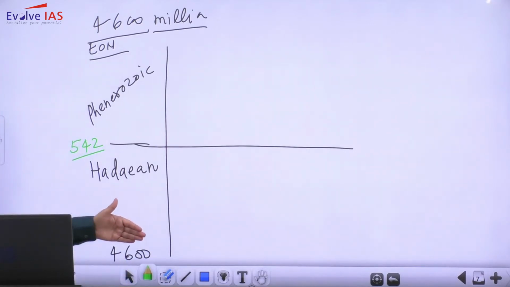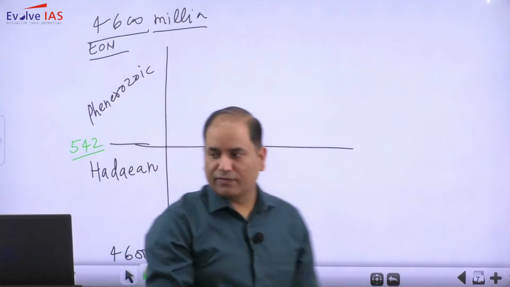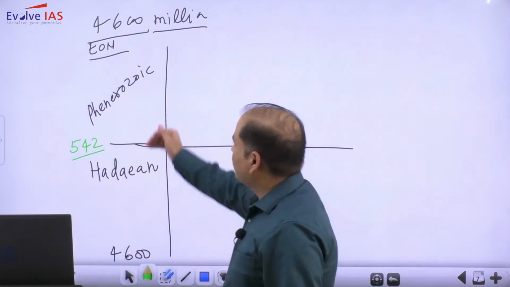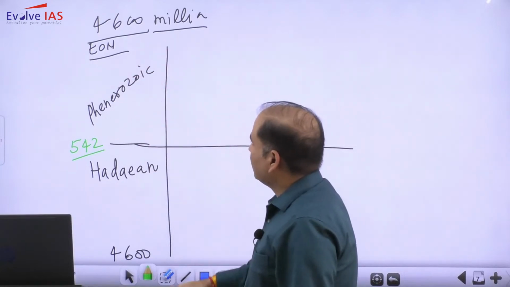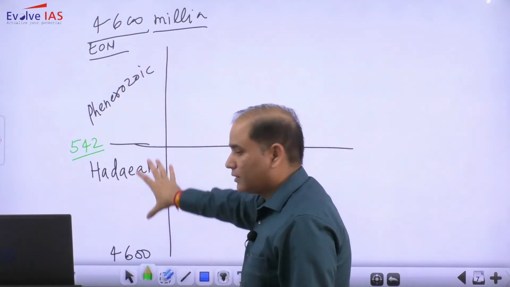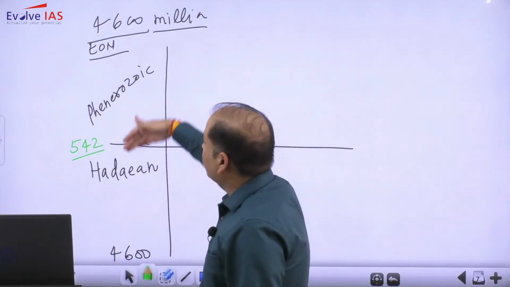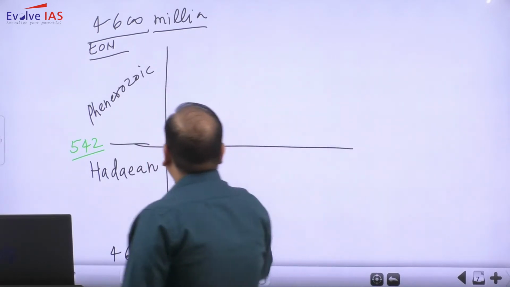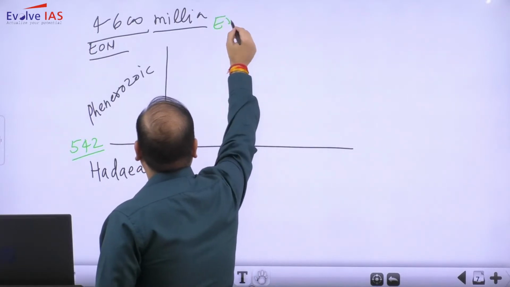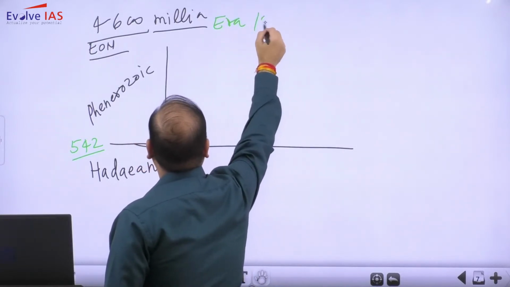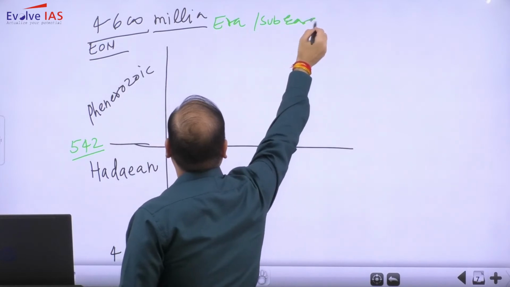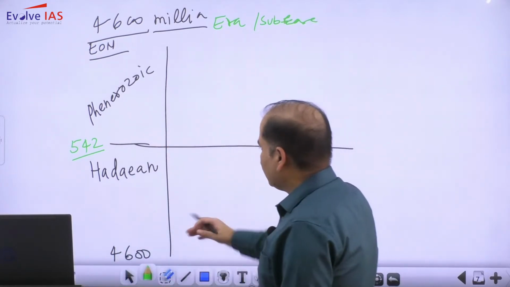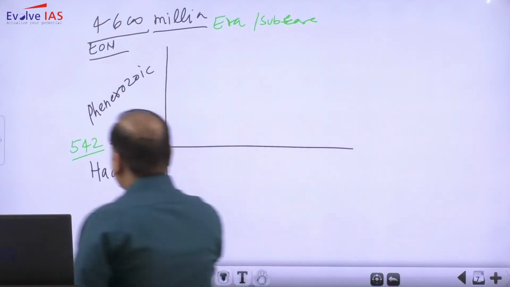From a time perspective, roughly 90% of the 4600 million years is in the Hadean eon, and after 542 we have the Phanerozoic eon. It is further divided into eras and sub-eras. The Hadean is also popularly referred to sometimes as the Precambrian.